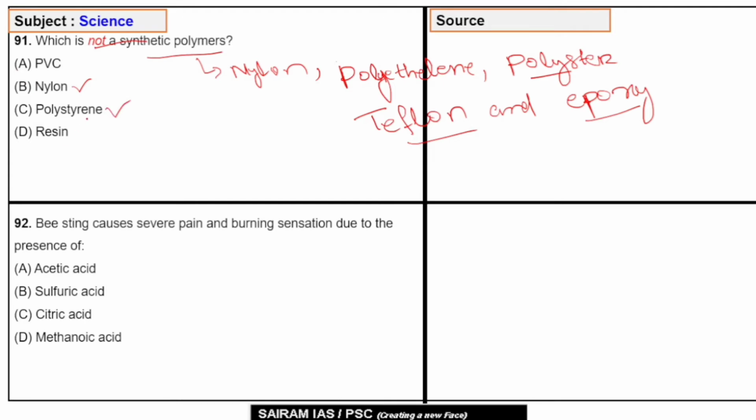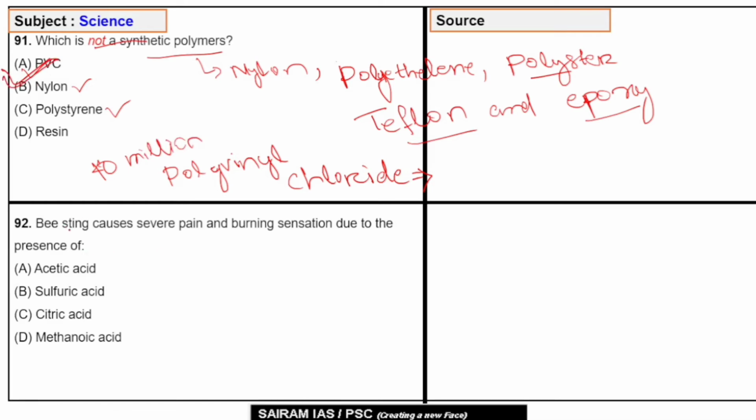PVC is polyvinyl chloride, and it is the world's third most widely produced synthetic plastic polymer, and about 40 million tons of PVC are produced each year. So the correct answer will be A, PVC.